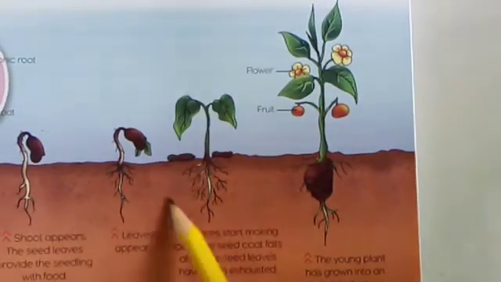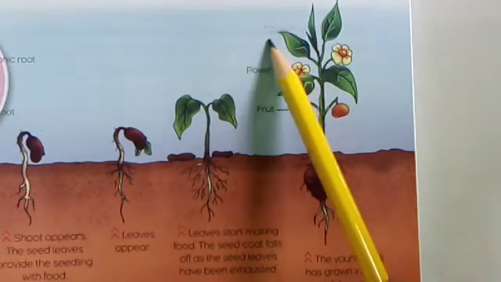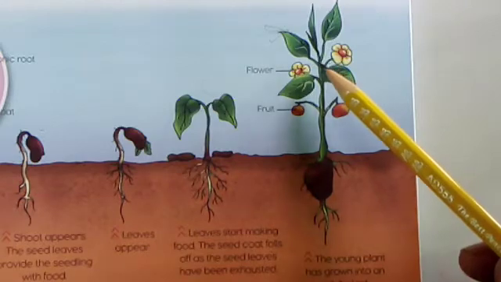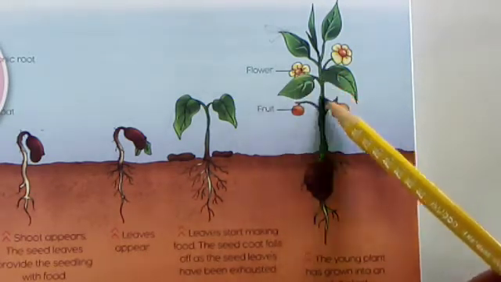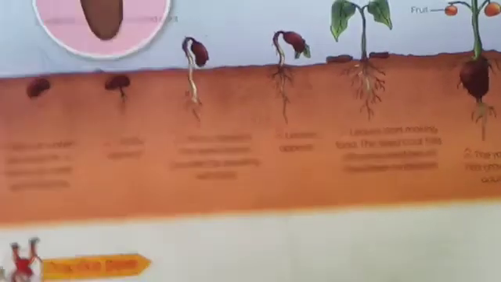Here is the young plant, a small plant. Now this young plant grows into the adult plant, and this adult plant contains different parts just like flower, fruit, leaves, stem, roots. So students, this process is called germination.